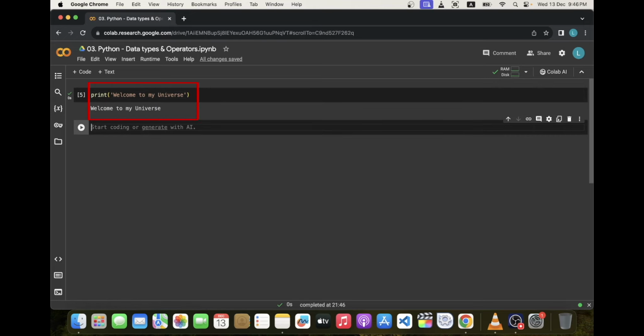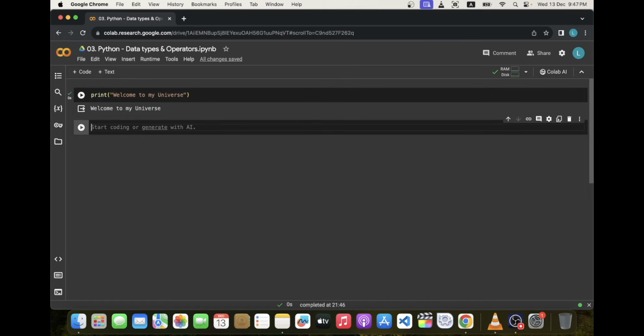then we wrap our text using single quotation. Well, let's try using double quotation. And print it. We can see no difference in the output.